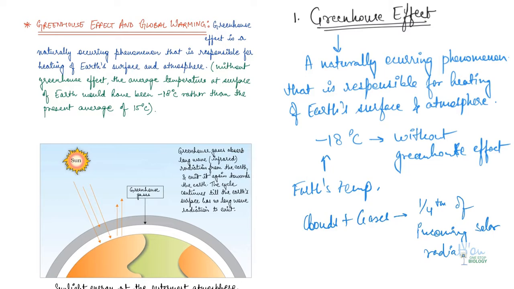Now, when we said gases, we said gases like carbon dioxide and methane, right? Now this cycle is repeated, and these gases, since they are responsible for the greenhouse effect, are known as greenhouse gases.